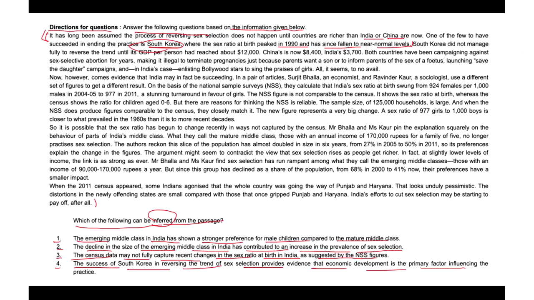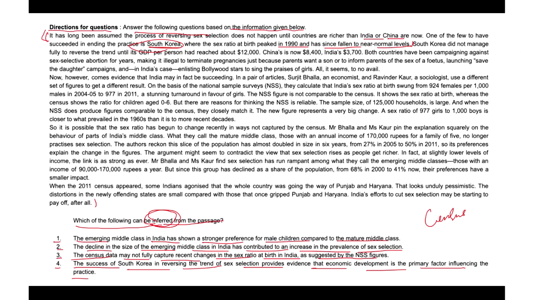Now, on the basis of the kind of question where it is asked about the inference, what we can find out is that it is stated about the census data, right? Census data may not fully capture recent changes in the sex ratio at birth in India, as suggested by the NSS, right? So that we find out in the first paragraph itself. The passage mentioned that the NSS figures show a significant increase in India's sex ratio at birth, which may not be fully captured by the census.